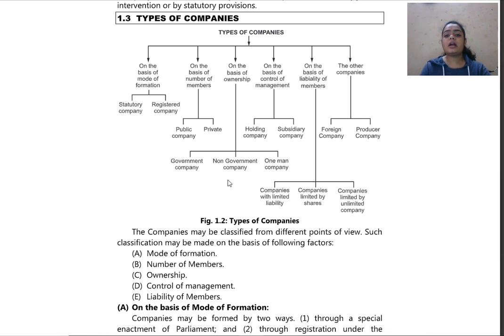Then the other companies, that is foreign company and producer company. So how does a foreign company work? If they have a place of business in India, what will be the rules and regulations? Then what will be the rules of registration? All this we shall be studying. Then similarly we go about the producer company.